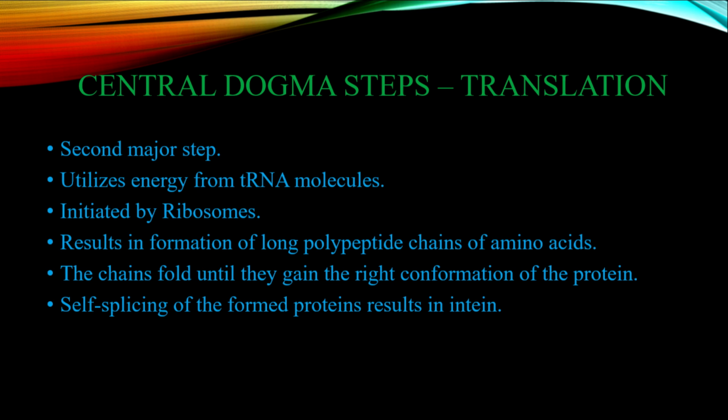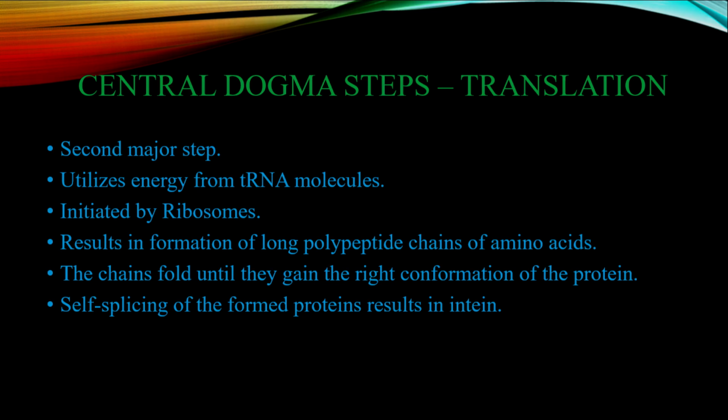The folding continues until the nascent polypeptide chain is released from the ribosome as a mature protein. In some instances, the newly forming polypeptide chains need further processing to make a mature protein. The proper folding process is a bit complex and may need additional proteins called chaperone proteins. Sometimes, the proteins splice themselves further, and when this occurs, the internal discarded part is called an intein.